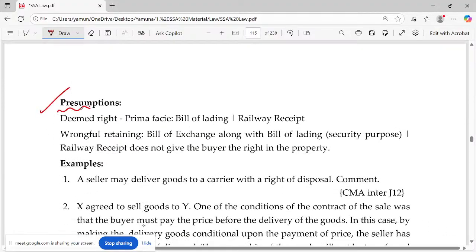There are some basic presumptions. What do you mean by presumption? You did not check whether this is right or not. Yes, you have to assume it blindly. Okay, you did not check about the validity. Assumption, you also have to check the validity. Presumption, you did not check for the validity. So if you have this bill of lading or railway receipt, you believe that it is his. Okay, so prima facie.